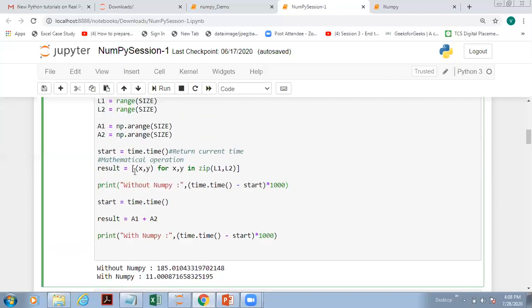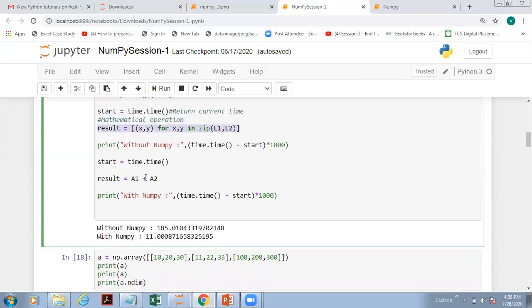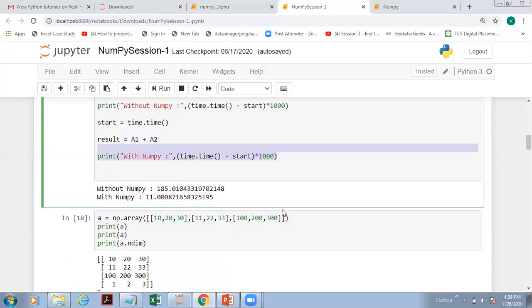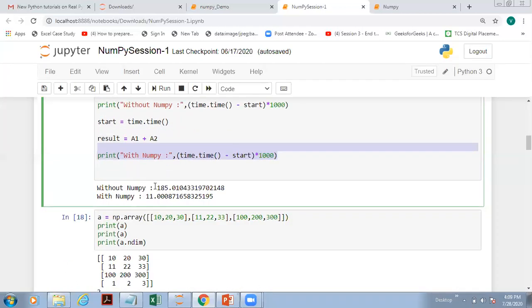Now come to this. The operation we have done here is without numpy. Now, this again gives us the starting time, then we are using a1 plus a2, this is using numpy. This syntax belongs to numpy. After this, if you write time and look at the time, you will observe the first operation took 185, and here you can see only 11, so that is the time difference.